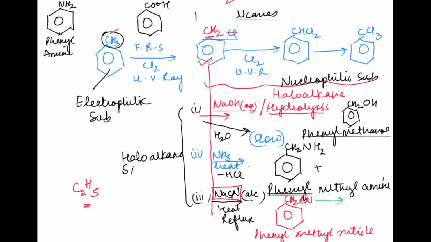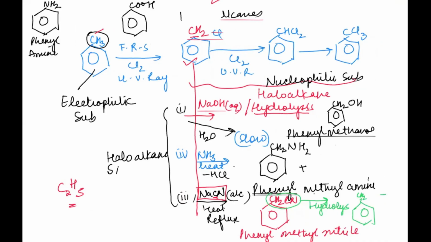This particular group, again, as we have seen in the haloalkane, will be undergoing a hydrolysis process. So when it undergoes the hydrolysis, basically it converts into the carboxylic acid. So here the carboxylic acid is going to be CH2, okay? It's going to be CH2 and COOH. This is a product of the hydrolysis of the CN group. So this is going to be your product.